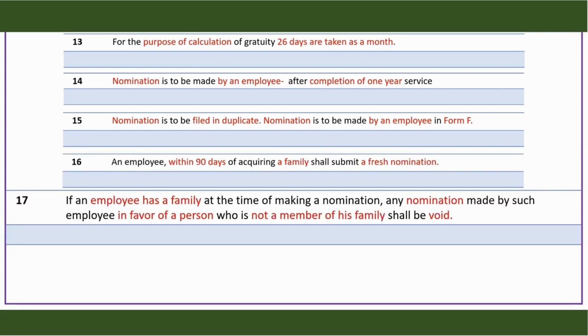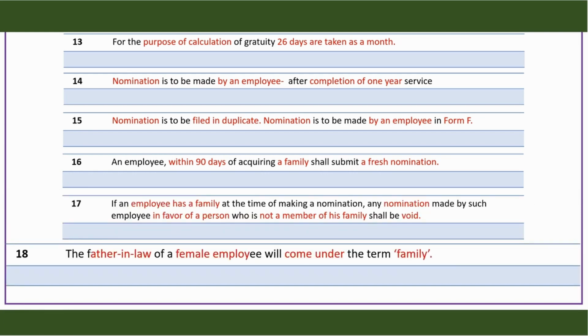If an employee already has a family and he files a nomination, the nomination has to be in favor of a person who is a member of his family. If he files a nomination in favor of a person who is not a member of the family, such a nomination is void. And for the sake of family, the father-in-law of a female employee is a part of the definition of family.